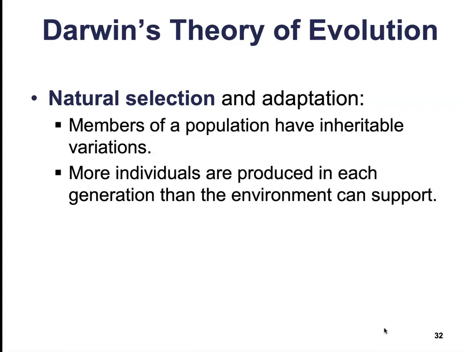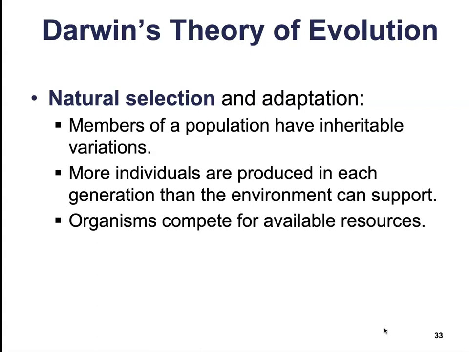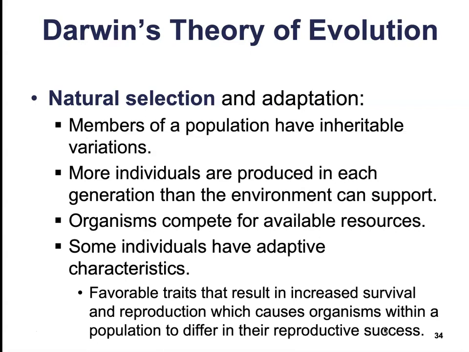Number two, more individuals are produced each generation than the environment can support, and so those organisms have to compete for available resources. Because they're competing for available resources, some individuals have adaptive characteristics, meaning that they have favorable traits that result in increased survival and reproduction, which causes organisms within the population to differ in their reproductive success.